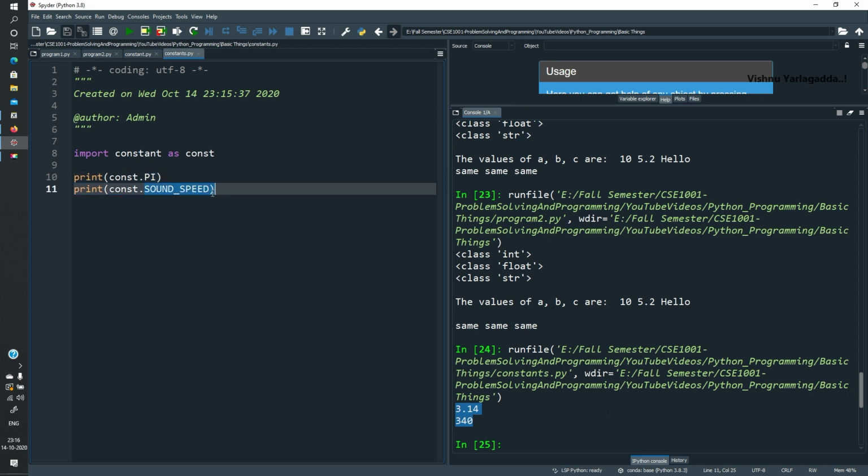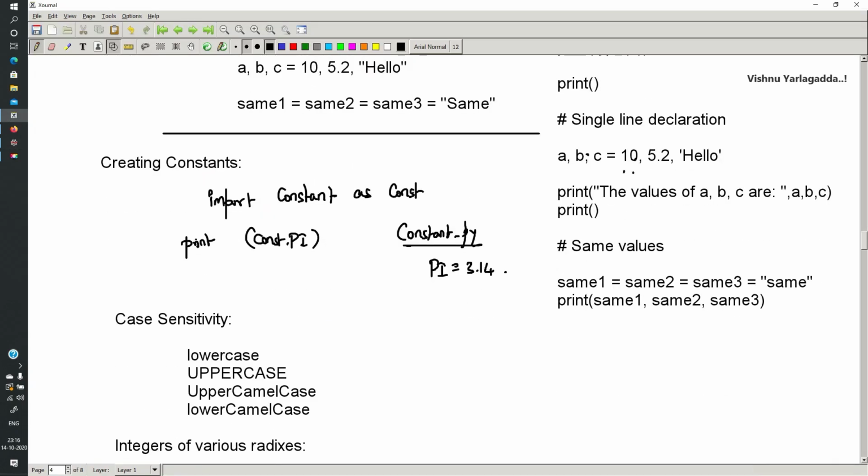And what are the capital letters and what are the lowercase letters? Is there any difference between the capital and lowercase letters? So, import constant: if you feel it is a longer word, then you can create a shorter acronym for that by using the as keyword. The as keyword is used to create a shorter name. The same thing has been explained here. You can go through it.